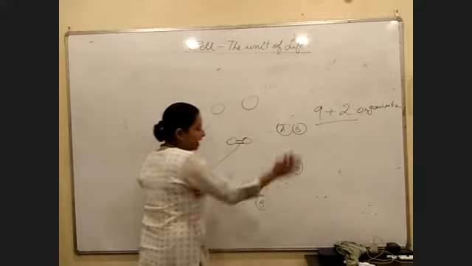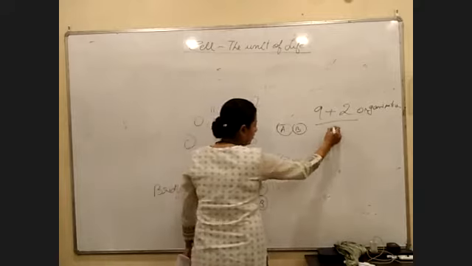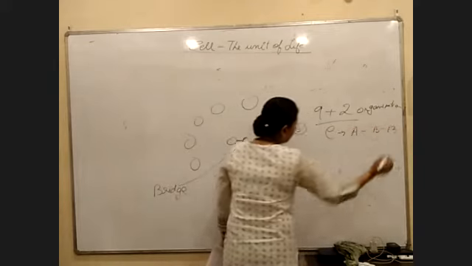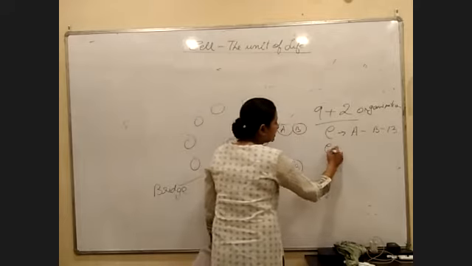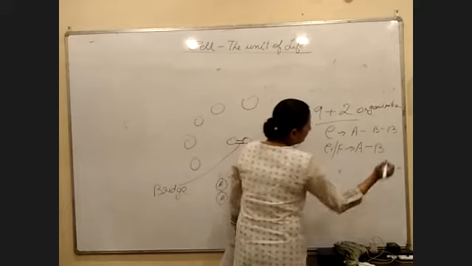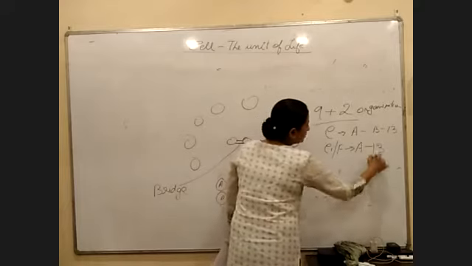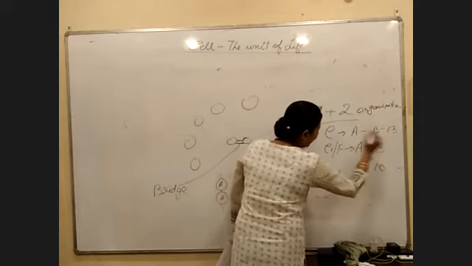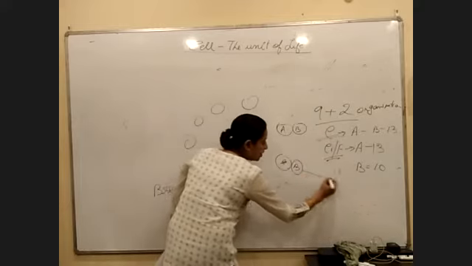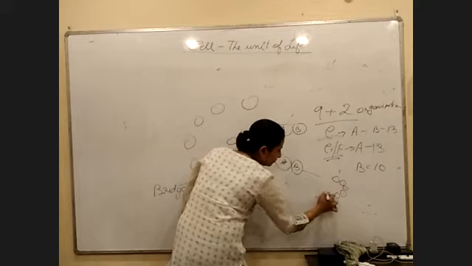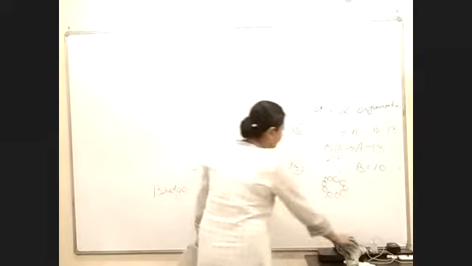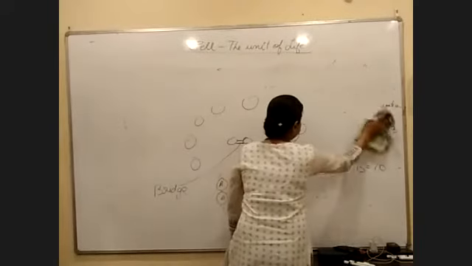Another similarity: in case of a centriole, A was bigger and it has 13 microtubules. In this case also, in case of cilia or flagella, A is bigger and it also has 13 microtubules. As far as B is concerned, it had 10 in centriole, and in case of cilia and flagella also, this would be made up of 10. Is the point understood? Yes, ma'am. Okay. Next.